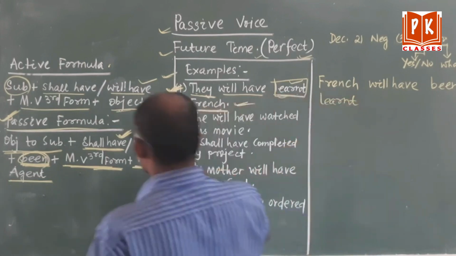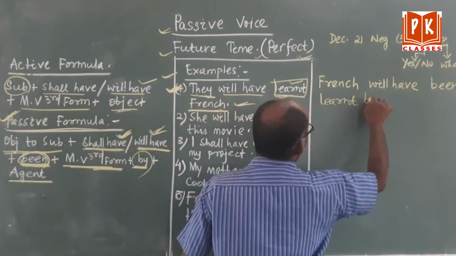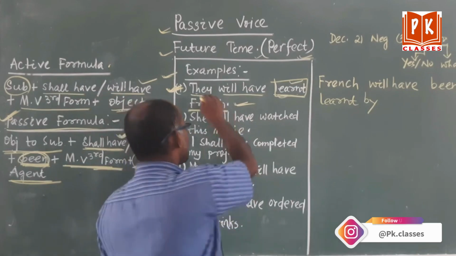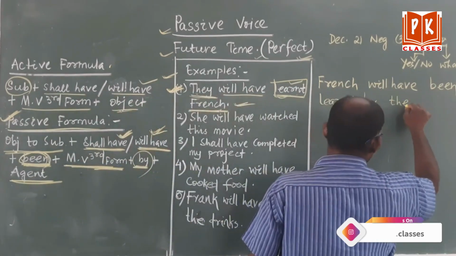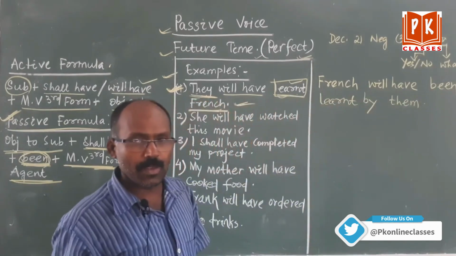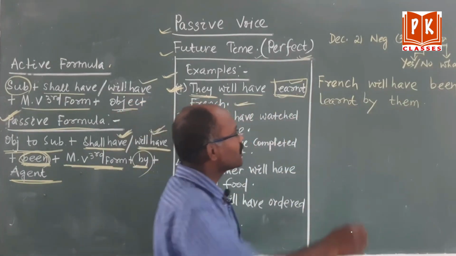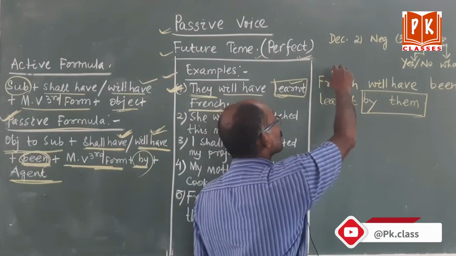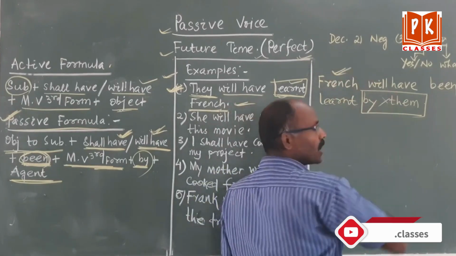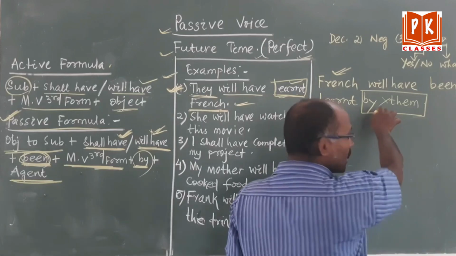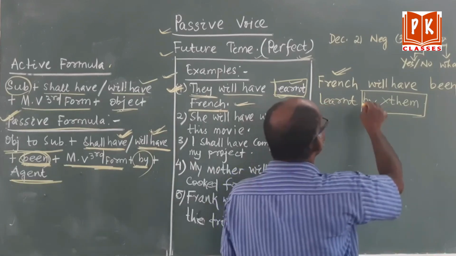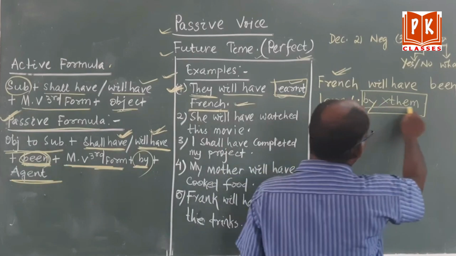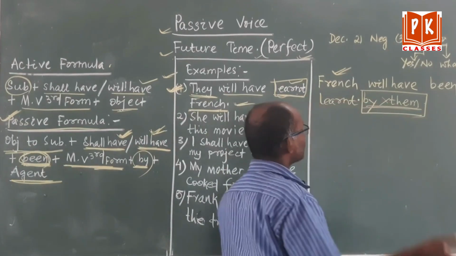Then again it is speaking of by. By will come. After by, the agent form will come. Agent form means the subject will be turned into the object. That means they will be turned into them. But my dear students, please remember, while you are reading newspapers and magazines, you do not get these things. By them, the agent is not required because your focus is on the object. So it is not mandatory to write. If you write it, there is no problem. If you do not write it, there is no problem. If you write up to this, it is okay. It depends upon you. If you want to focus on this one, there will be no problem. If you don't, no problem.